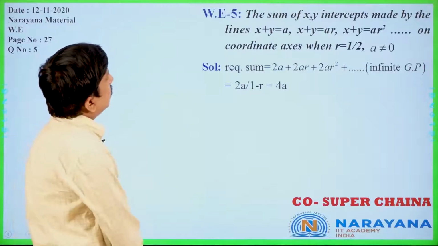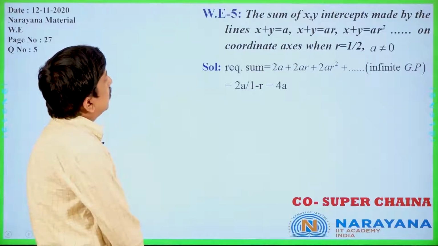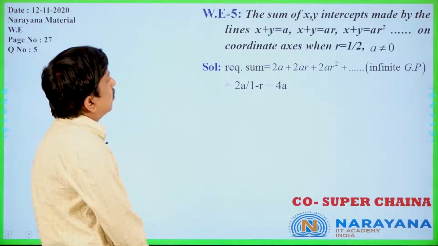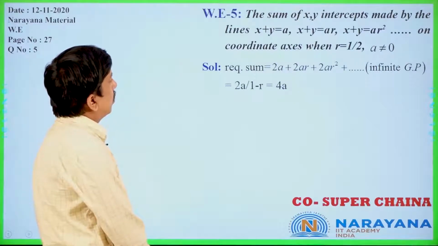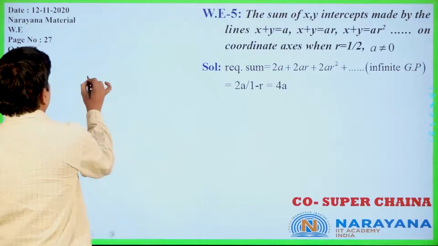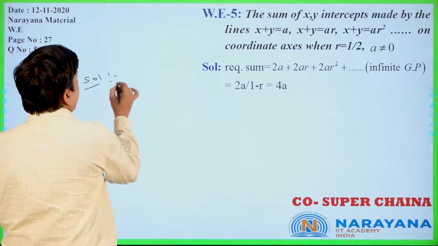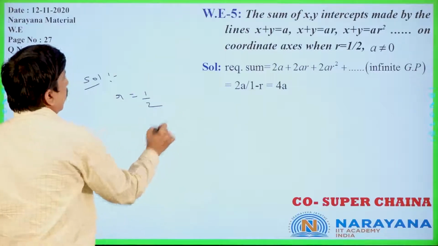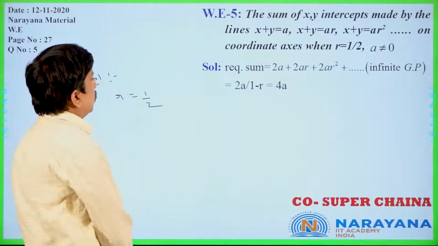The sum of the x and y intercepts made by the lines x plus y equal to a, x plus y equal to ar, x plus y equal to ar square, and so on, on the coordinate axis. R is given; here R is what was given? R is equal to 1 by 2, and a is not equal to 0.